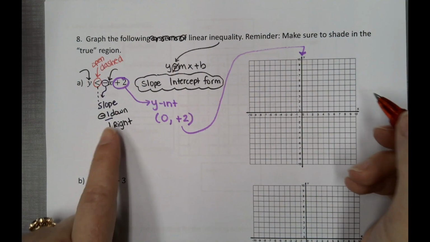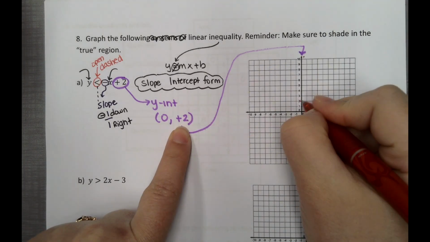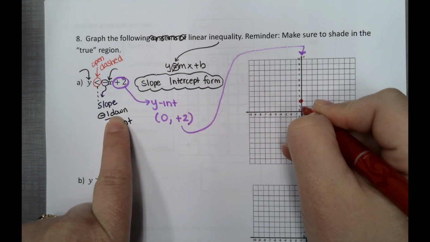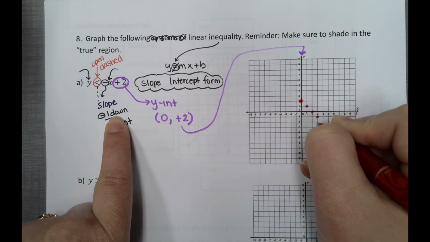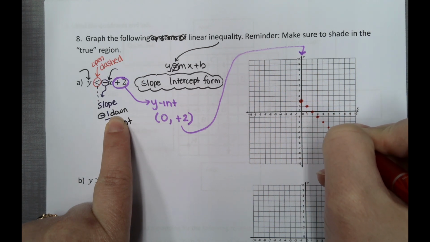And let's start. So we're starting at 2. Here's 2. We're going to go down 1 and 1 to the right. Down 1, 1 to the right. Down 1, 1 to the right. And you keep going until you run out of space.